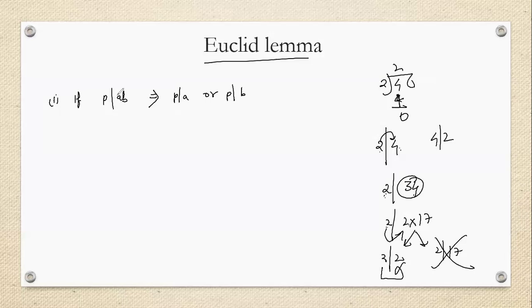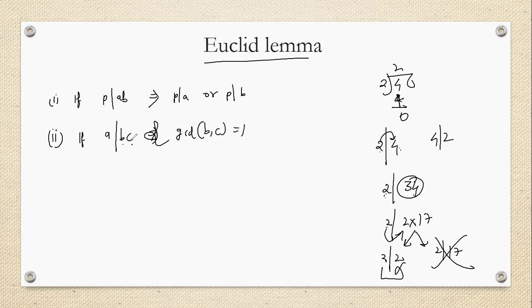So if P divides a multiplication of two numbers, then it is dividing at least one of the two numbers. Second lemma: if A divides BC, and GCD of A and B is 1, it means A and B do not have anything in common, then it definitely means that A divides C.